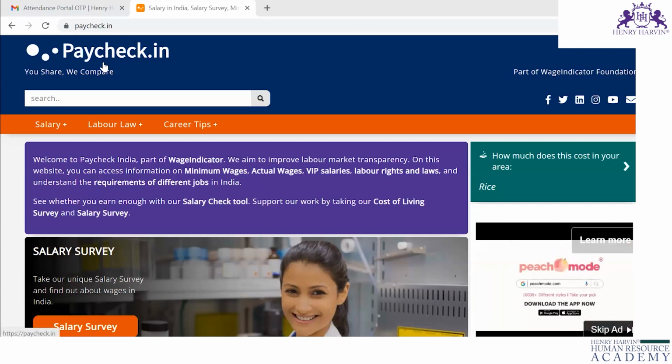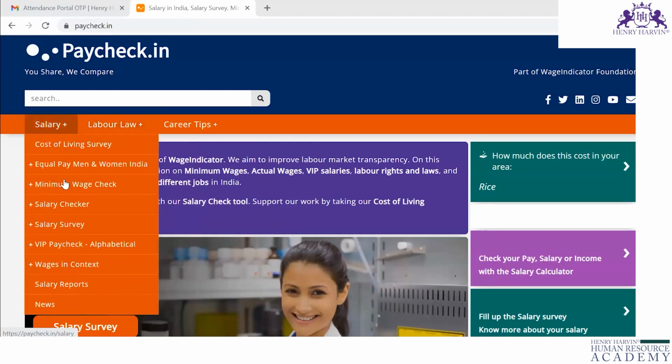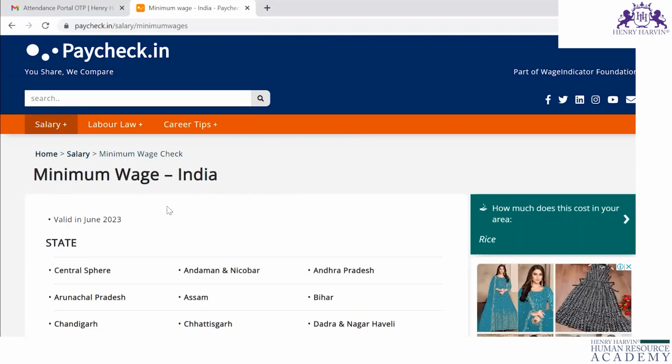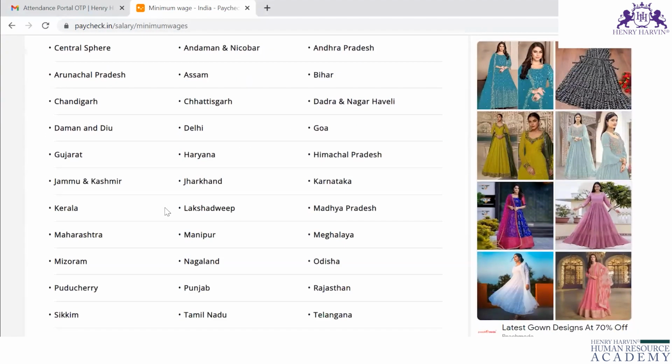First, you have to go to labor law, comply with labor laws, salary, minimum wages check. If you click on minimum wages, it will show the different states. If you want to find out minimum wages for Maharashtra, you have to click Maharashtra.